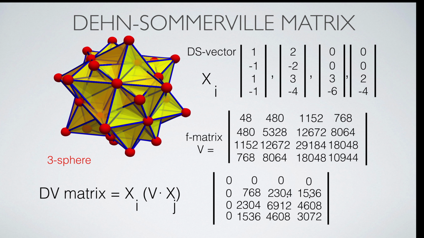When applying the F matrix to pairs of classical Dehn-Sommerville vectors, we get the Dehn-Sommerville matrix. What always happens for d-graphs is that the first row and first column of the matrix is 0. These are the nonlinear Dehn-Sommerville relations, which Grunbaum conjectured to hold.